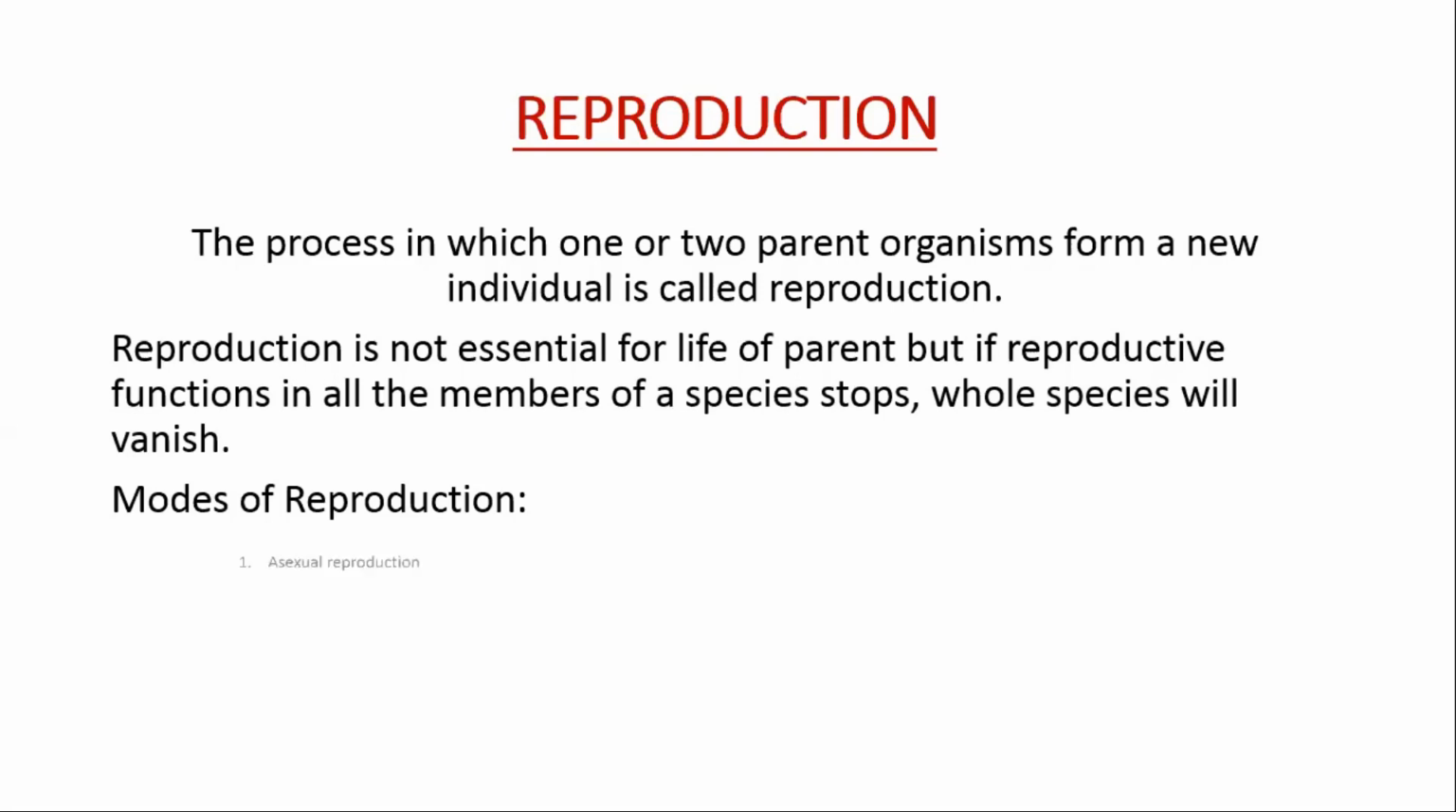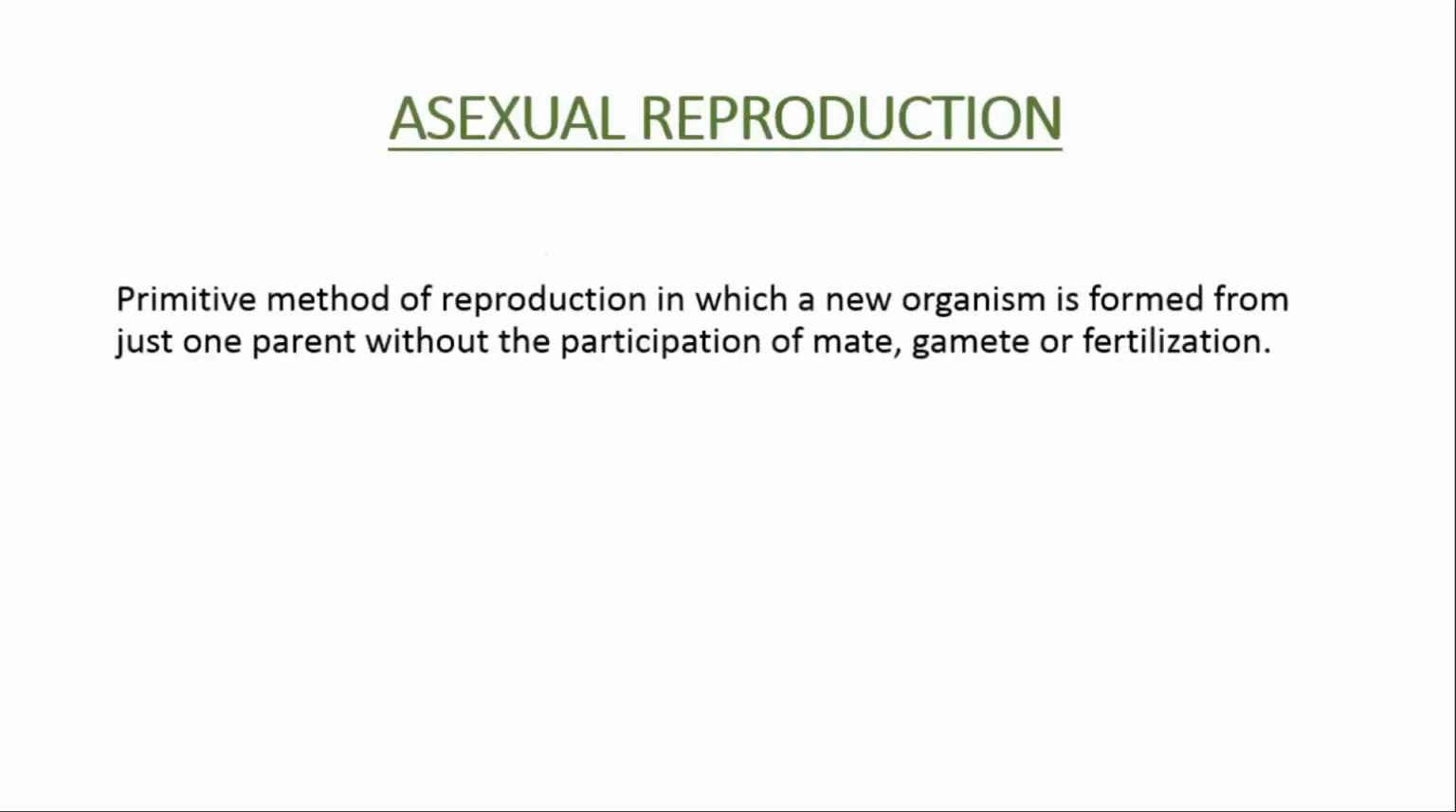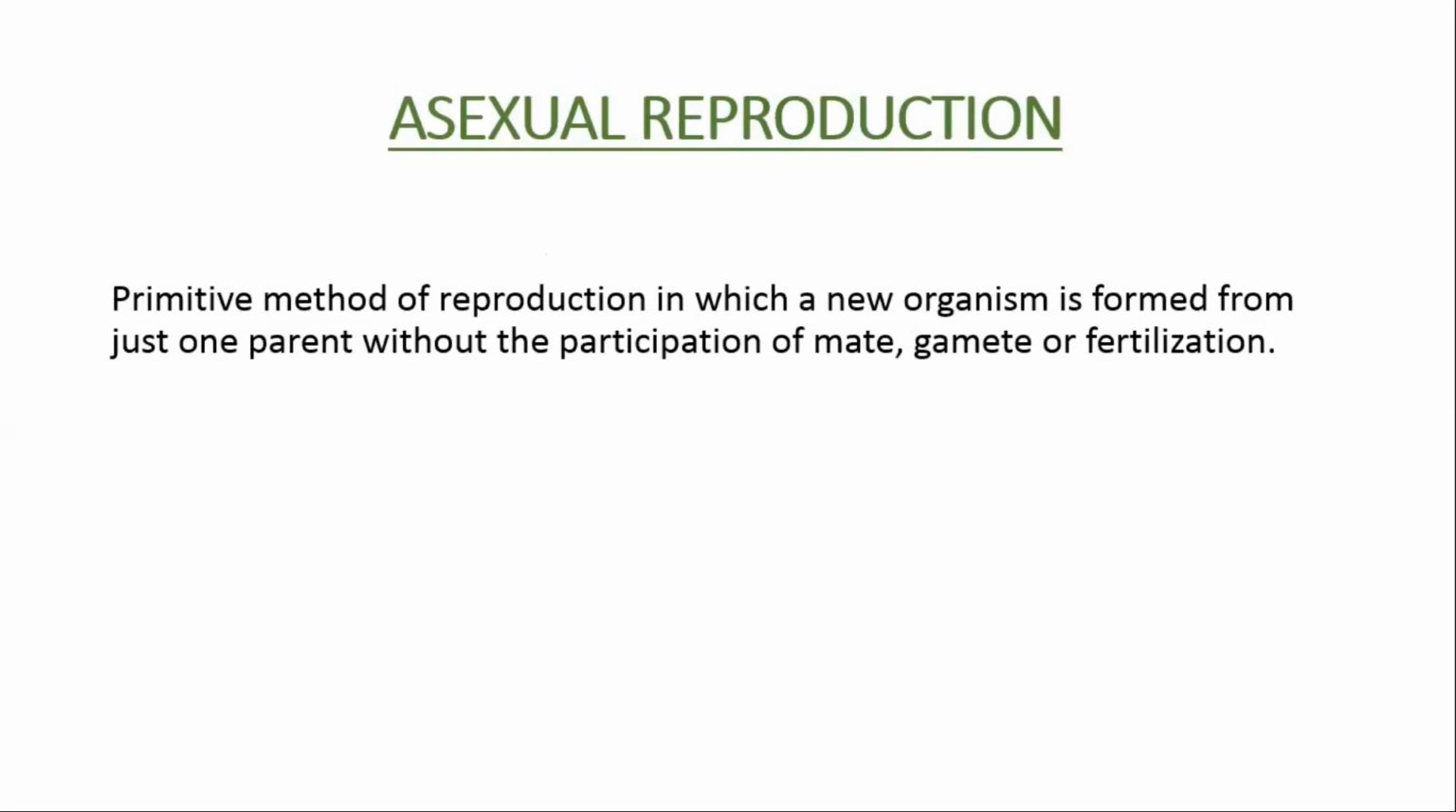Modes of reproduction. There are two modes of reproduction: asexual reproduction and sexual reproduction. First, we will discuss asexual reproduction in detail. It is the most primitive method of reproduction in which a new organism is formed from just one parent, right? Which means the other parent or mate, or the male gamete, is not involved in the process of reproduction. And as there is no fusion of two gametes, fertilization will also not happen.